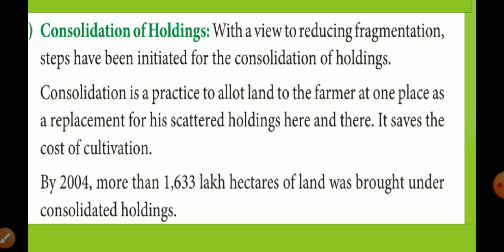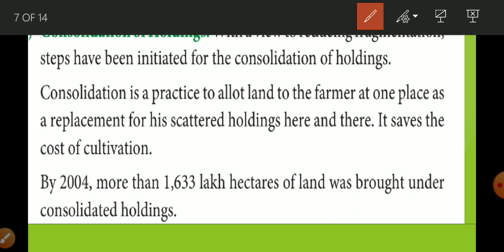Okay, now the next step taken by the government is consolidation of holdings. What is the meaning of consolidation? Consolidation means to join together, to bring scattered things together, so that is known as consolidation. In this step, suppose there is a person A, and he is having one land in Chauri Chaura, one land in Kauriram.